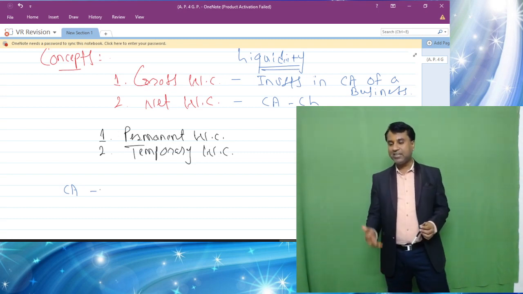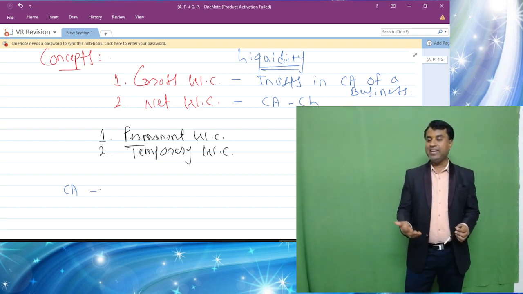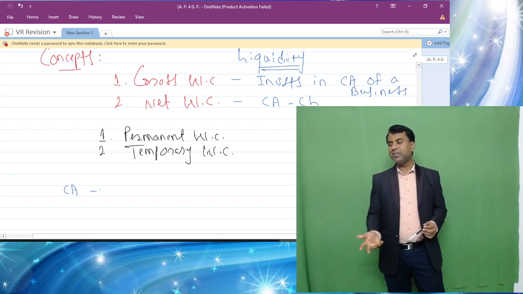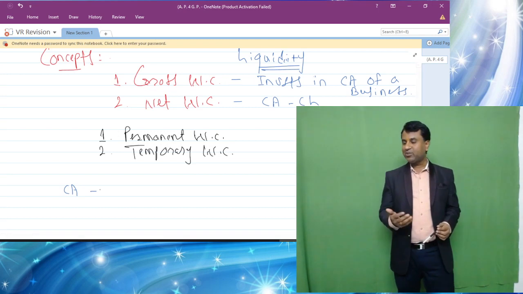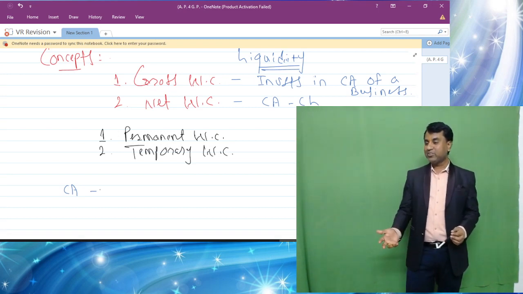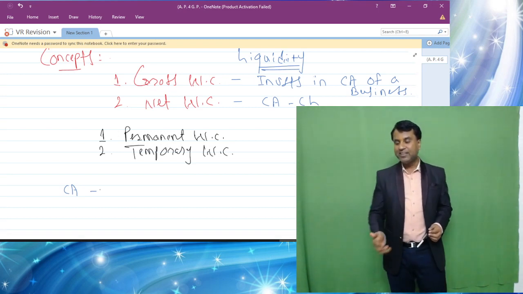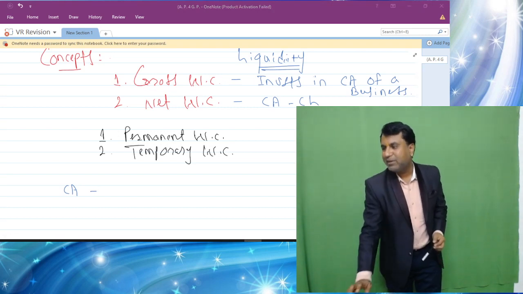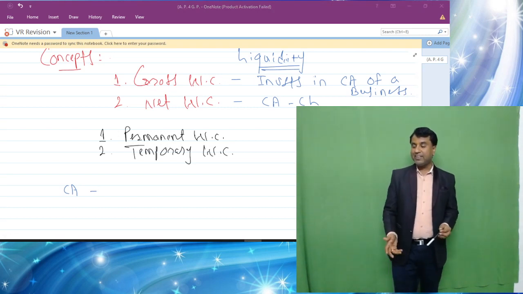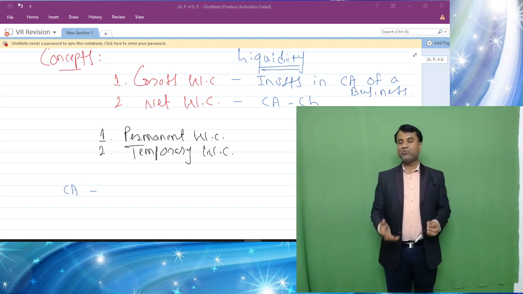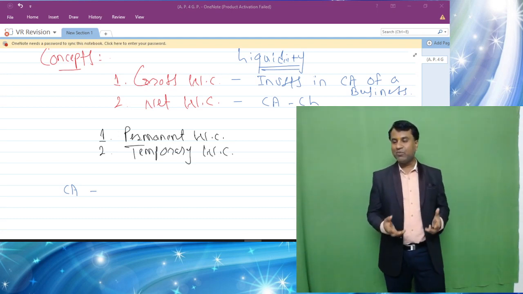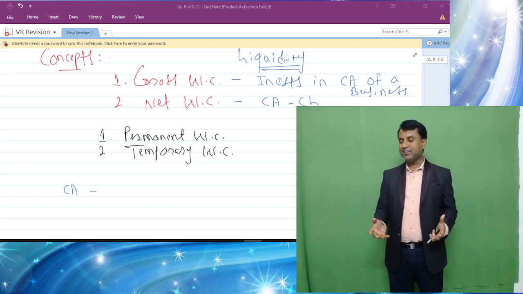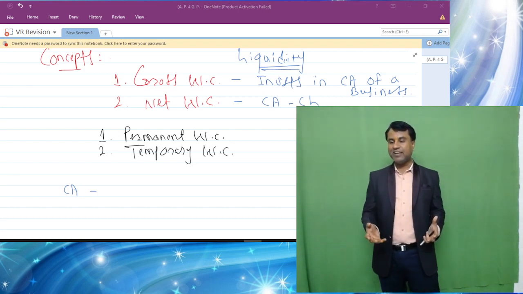For example, cash in hand, cash at bank, debtors, bills receivable, stock or inventory. It comes in three forms, that is stock of raw material, stock of WIP, and stock of finished goods. If you want to understand this, there is a simple thing. Let's say that you are making ice cream at home. First it is raw material in terms of milk, flavors, sugar. These things are ingredients as far as making the ice cream is concerned.